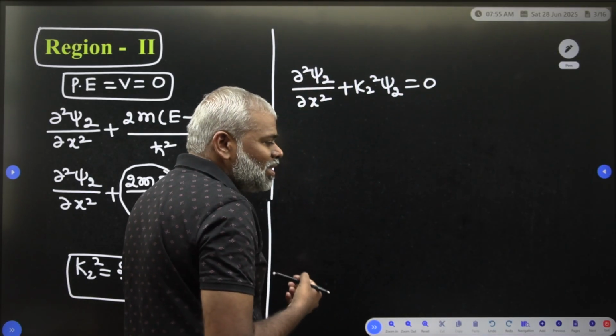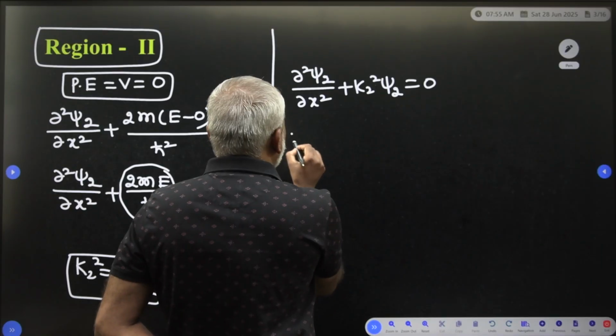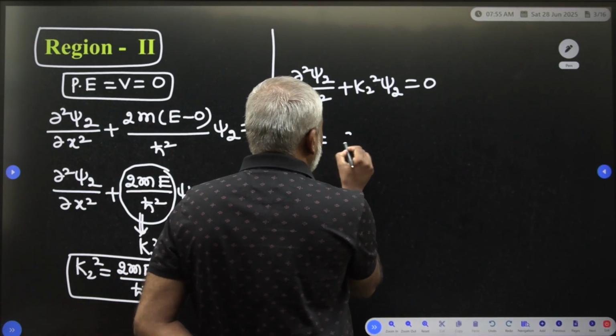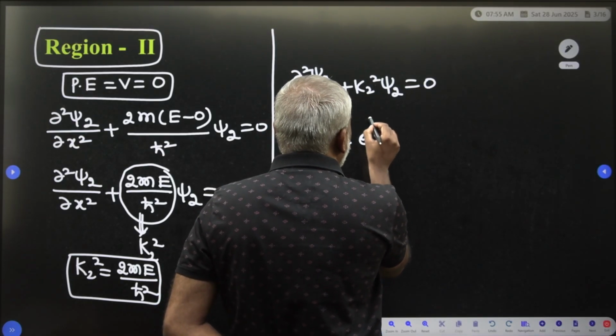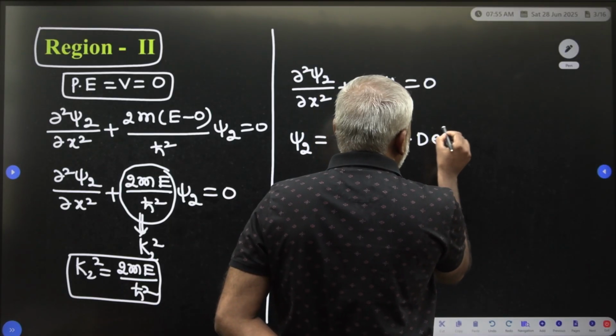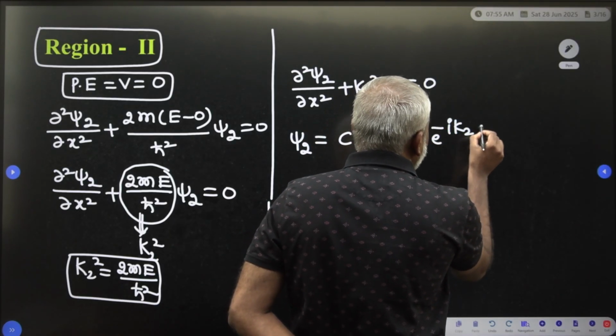Now you have to solve this expression to get the wave function ψ2. ψ2 is equal to C e to the power of i k2 x plus D e to the power of minus i k2 x.